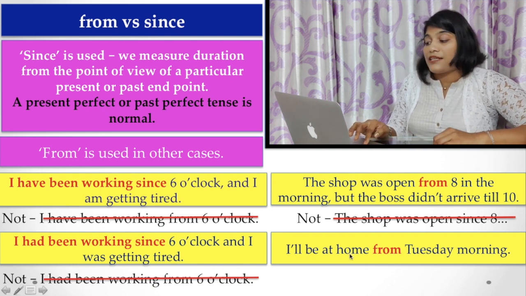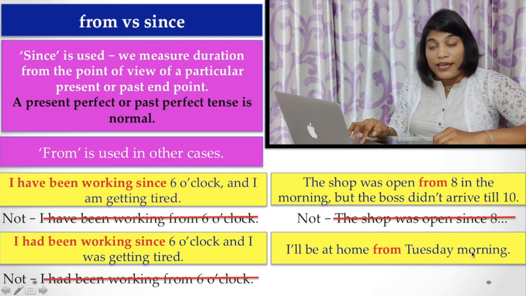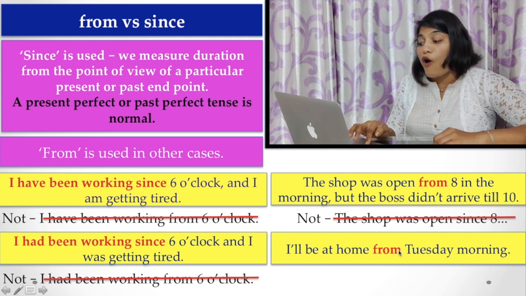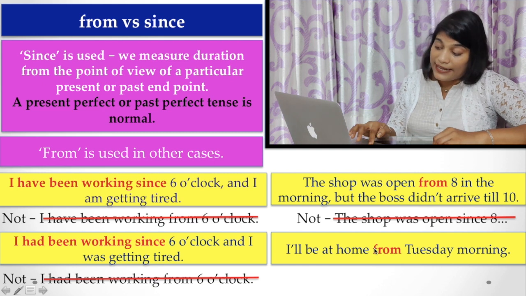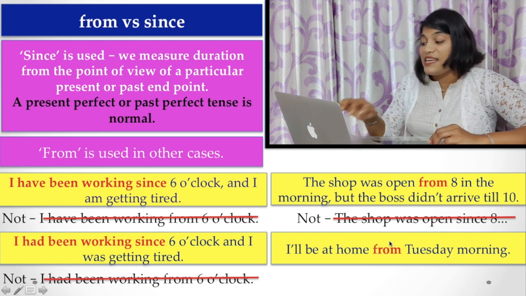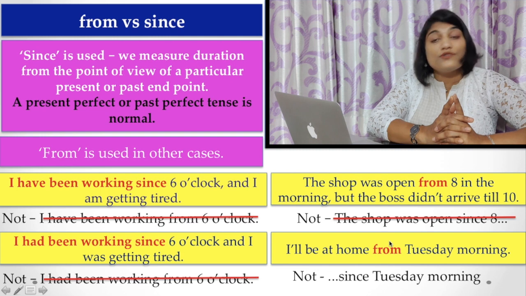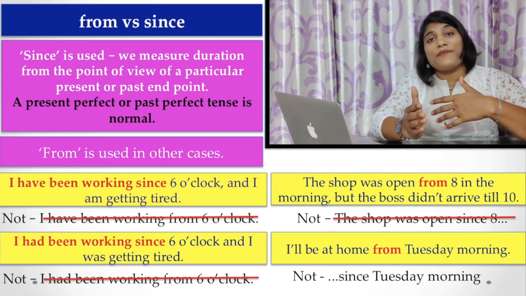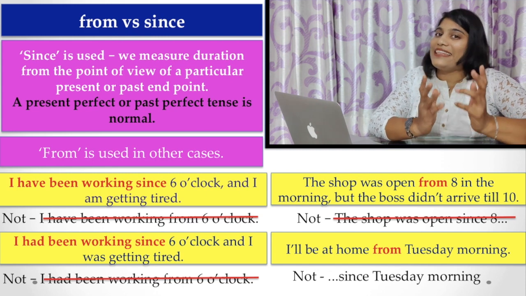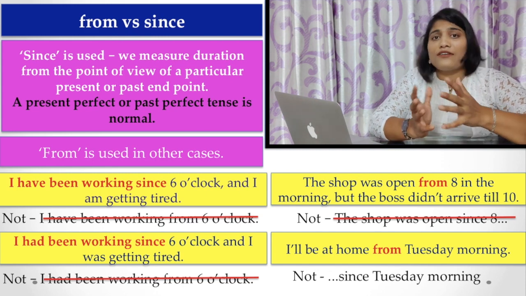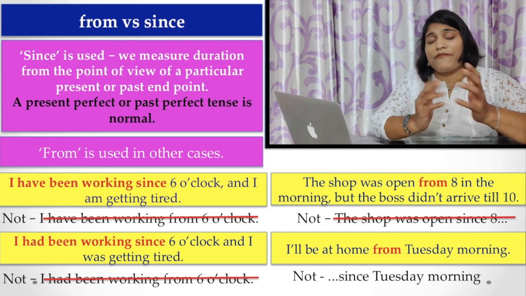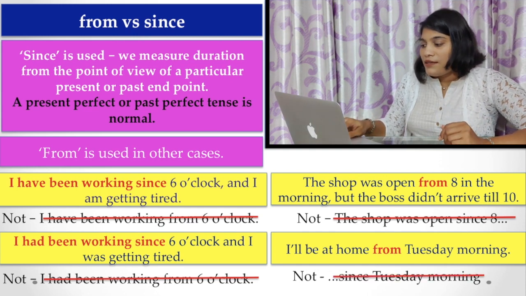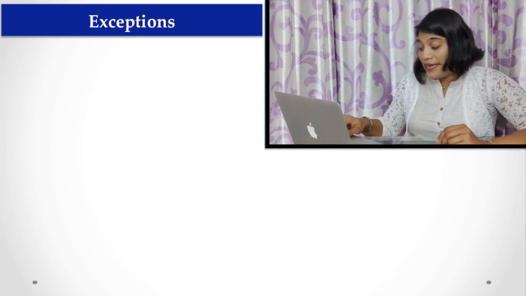I will be at home from Tuesday morning. Here, I will be is a future tense, and from is used with that tense. But if you are using since Tuesday morning, this is not a correct use, because when you are talking about since, you have to use either past perfect or present perfect, perfect continuous, past perfect continuous, etc. There are some exceptions here.